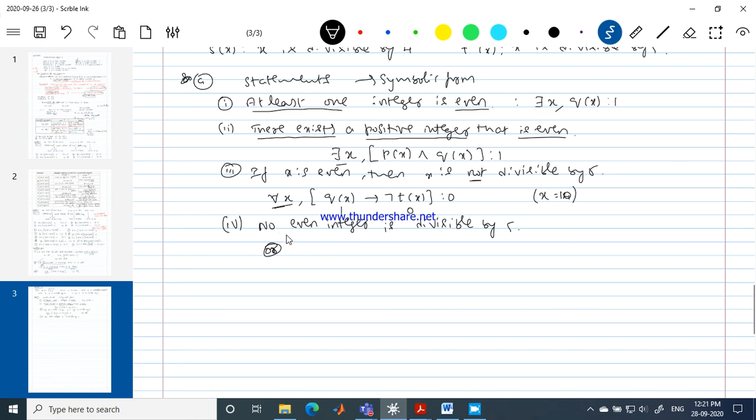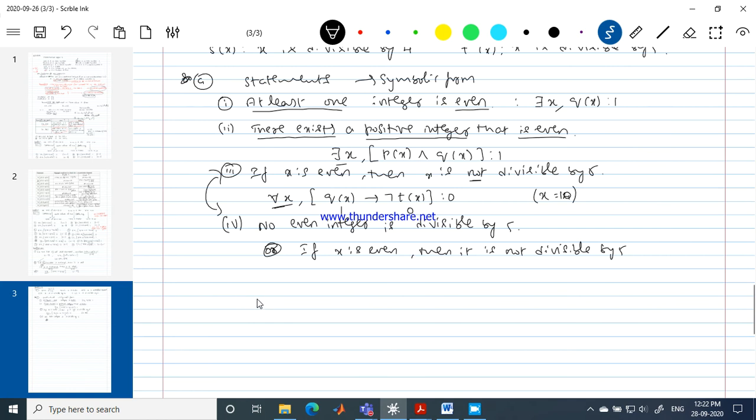Actually, this is equivalent to its previous sentence. No even integer is divisible by 5 is the same as saying: if x is even, then x is not divisible by 5. Okay, it is equivalent to this. Problems 3 and 4 are not two different problems, but the sentences are given in different forms. So they are the same.